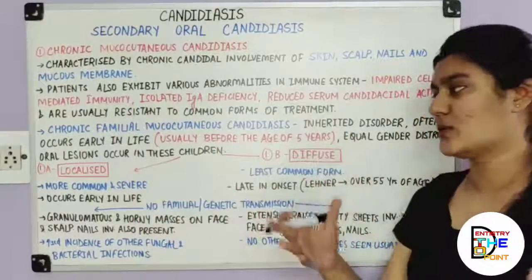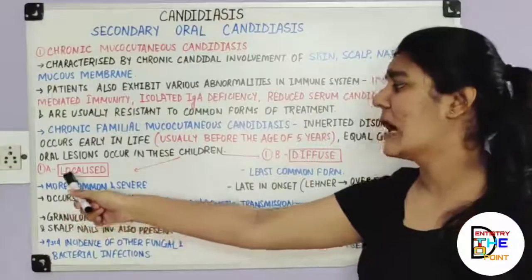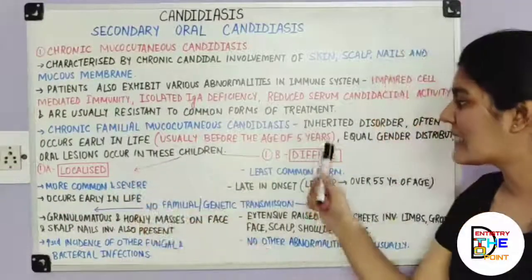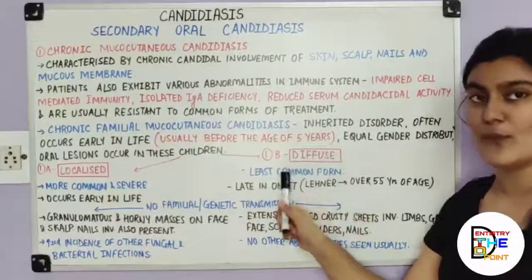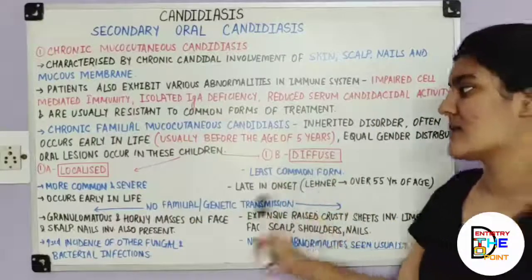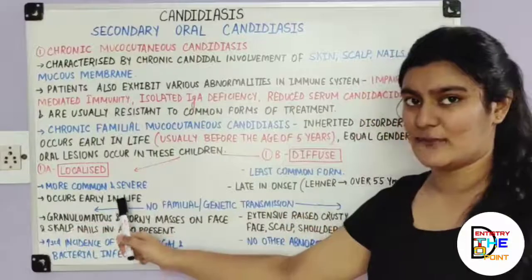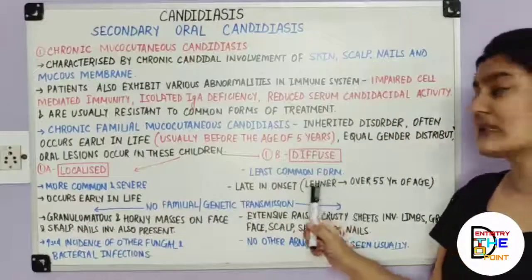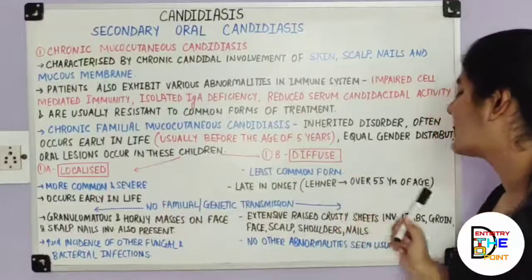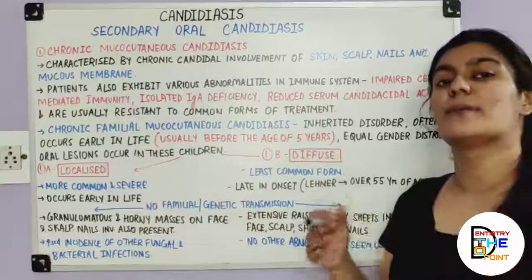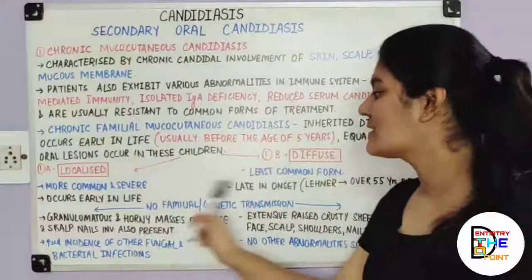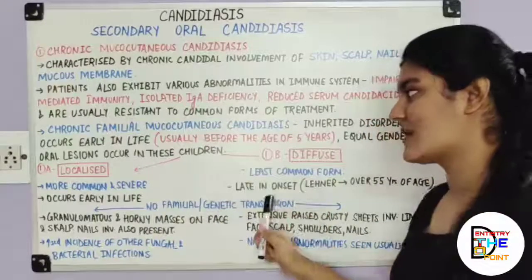Diffuse, widespread involvement. So this is a more common condition and a severe form as compared to the diffuse one, which is the least common form. It rarely occurs. It occurs early in life. It occurs late in onset. So according to Lehner, the studies say that it occurs over 55 years of age, in people who are 55 plus years of age. Both have no familial or genetic transmission.